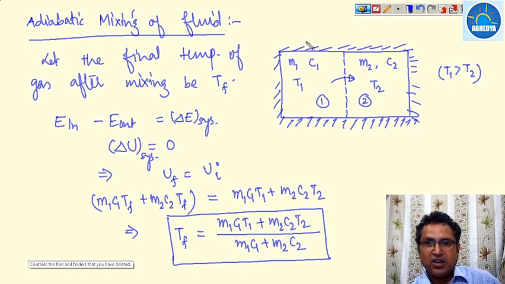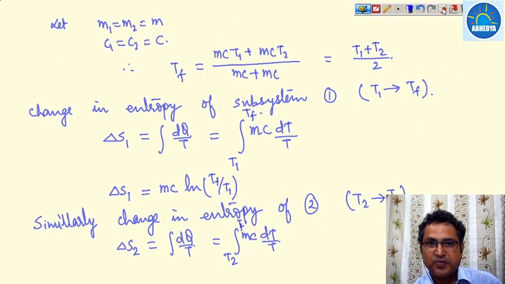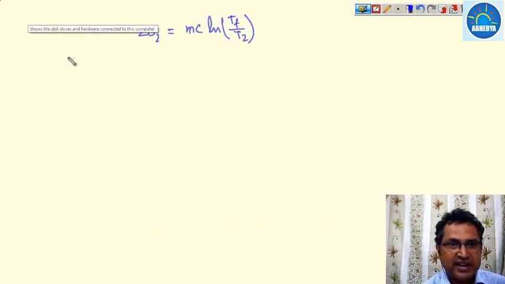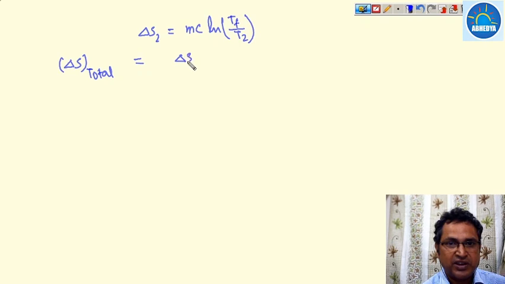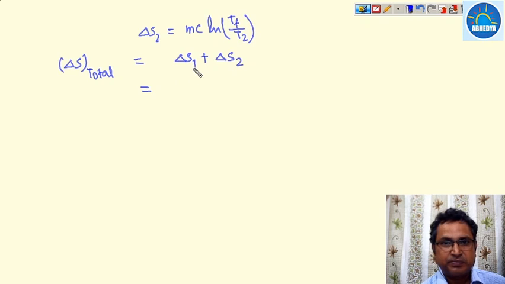Now the total entropy of this system will be equal to delta S1 plus delta S2. So delta S total is equal to delta S1 plus delta S2. This becomes MC ln Tf upon T1 plus MC ln Tf upon T2.